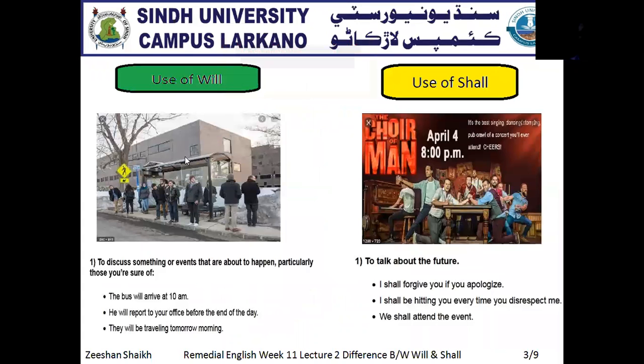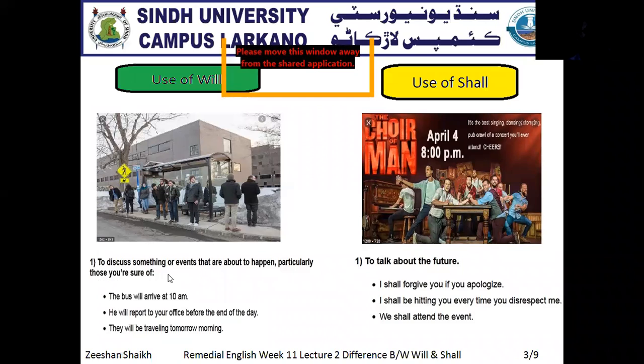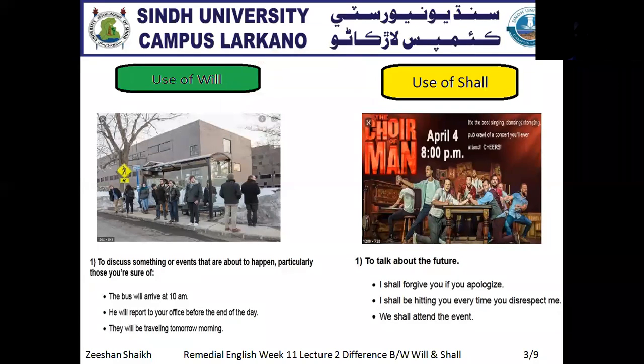From this, we should come to know the use of will. We use will to discuss events that are about to happen, particularly those you are sure of. That means when something is going to happen, you are 100% sure that this thing will definitely happen. For example, the bus will arrive at 10 a.m. That means you are 100% sure that the bus will definitely arrive at 10 a.m. So we have to use will.